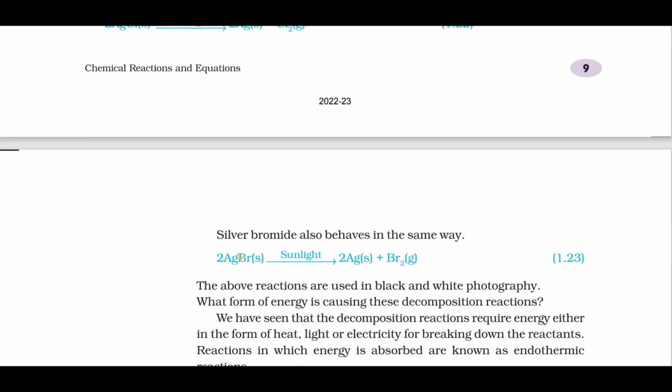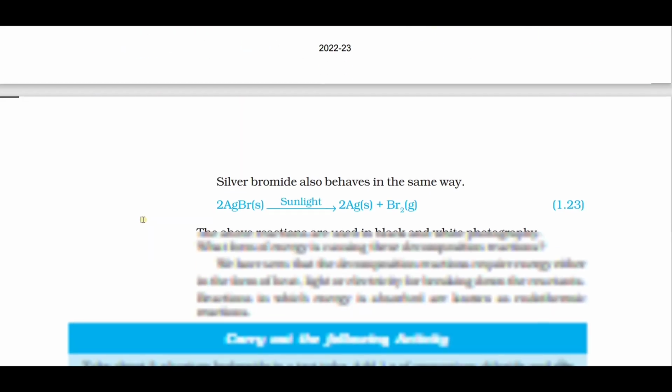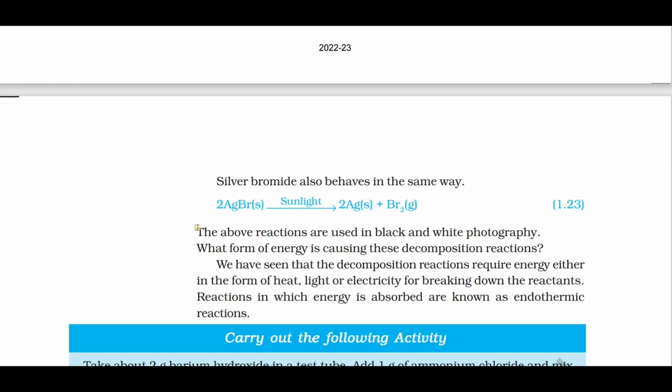So this reaction is used in what? And we have one more reaction. Silver bromide, on exposure to sunlight, gives silver and bromine.